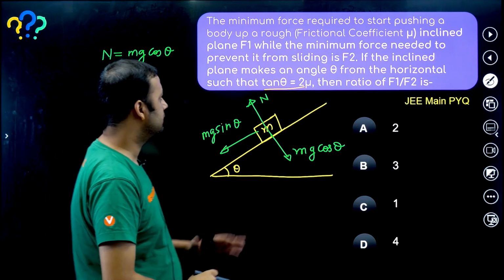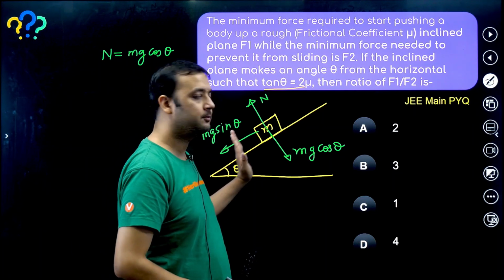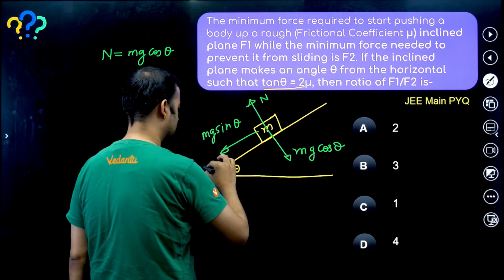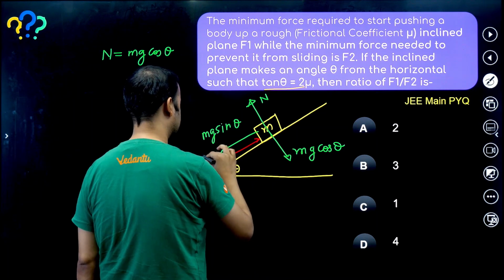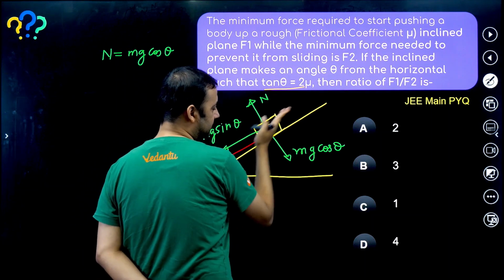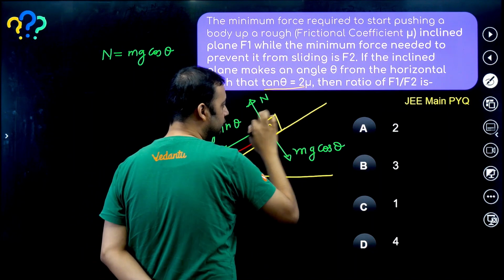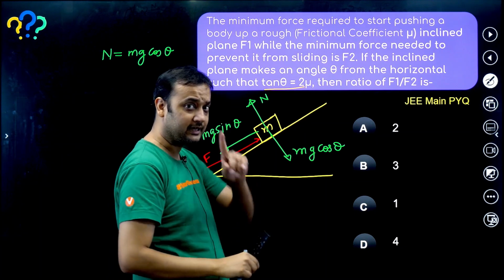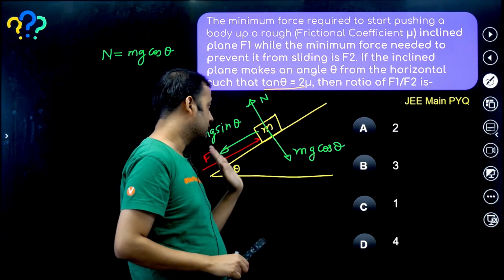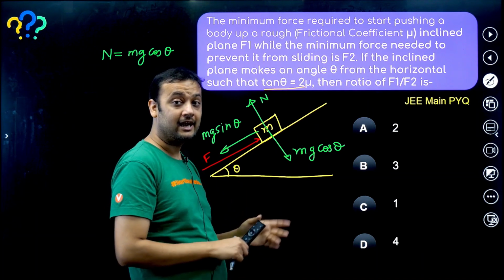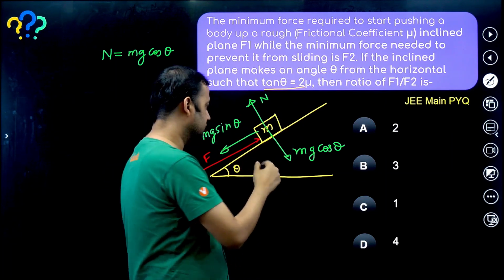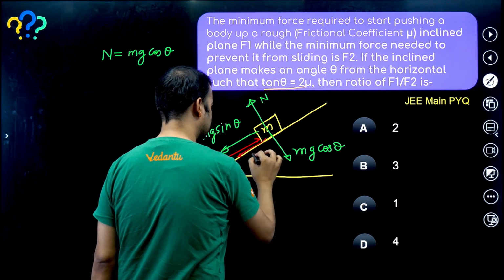Now suppose you want to push the body up the plane. That means you will have to apply a force F like this. So if you apply the minimum force F like this, the body might start going up the plane. So the body is on the verge of moving in the upward direction. So think, in what direction is friction acting? If the body is about to move up, that means friction is acting in the downward direction, because slipping is going to happen in the upward direction. So friction will be acting in the downward direction in this case.